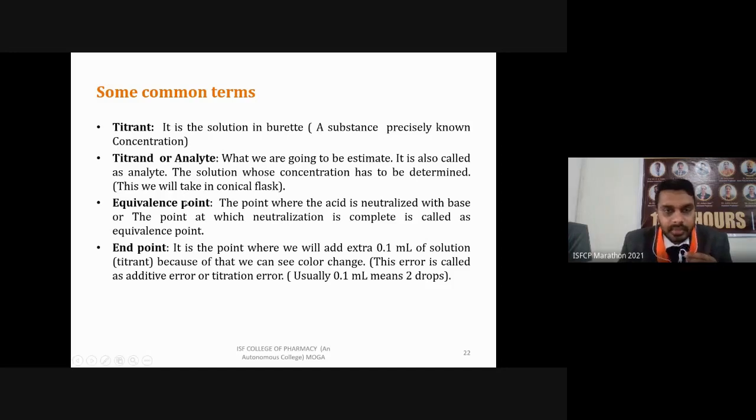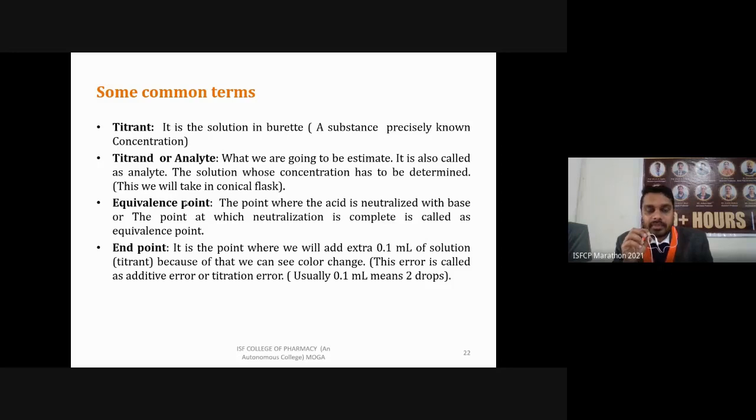Then equivalence point: the point where the acid is neutralized with base. In acid base titration we can take this example, or any condition in which the reaction is complete. The point at which neutralization is complete is called the equivalence point. Here we are taking the example of acid base titration, where the acid is completely neutralized with base. That is our equivalence point of the titration.